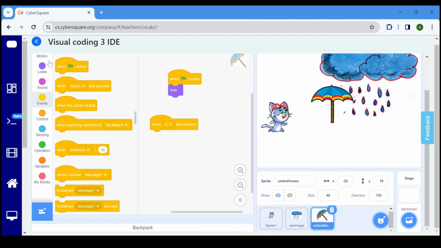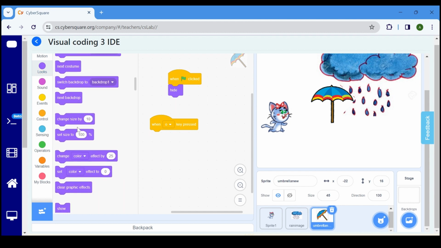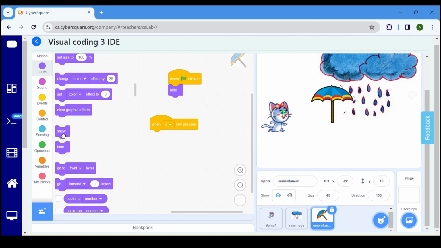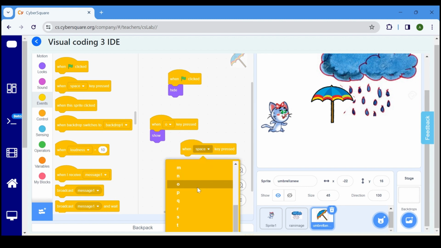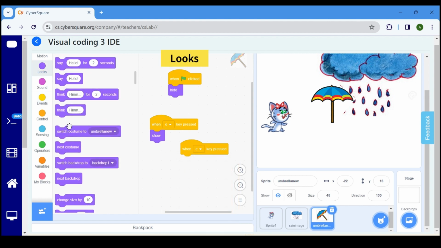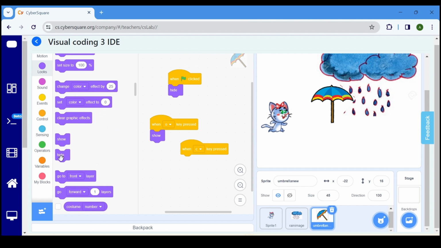In the looks block, choose Show. To hide it when the C key on the keyboard is pressed, pick it when the space key is pressed, and modify it to C. Proceed to the looks block. Choose Hide and place it beneath the when C is pressed.